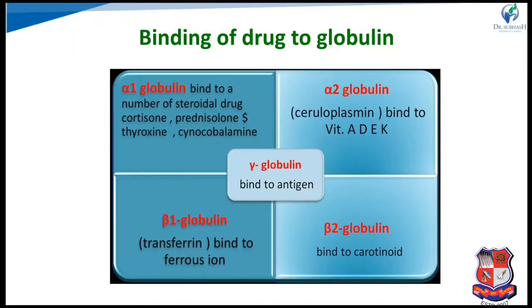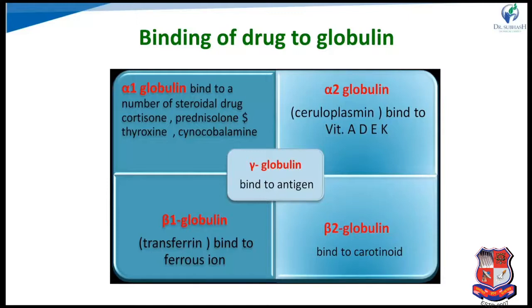Binding of drug to globulins: alpha 1, alpha 2, beta 1, beta 2, gamma. Each has its specifics. A number of steroidal drugs, such as cortisone and prednisolone, bind to alpha 1 globulin. For alpha 2, vitamins A, D, E, K and the like bind.